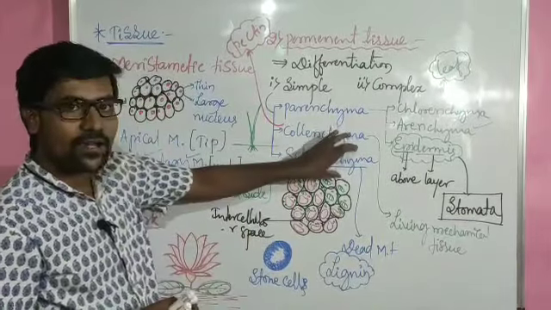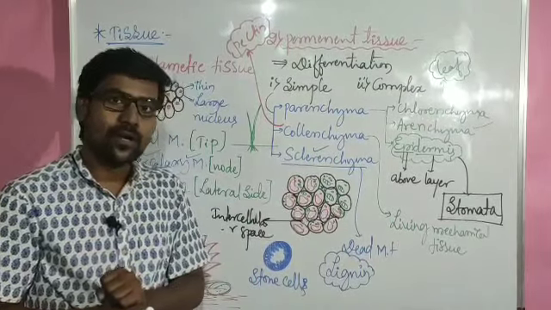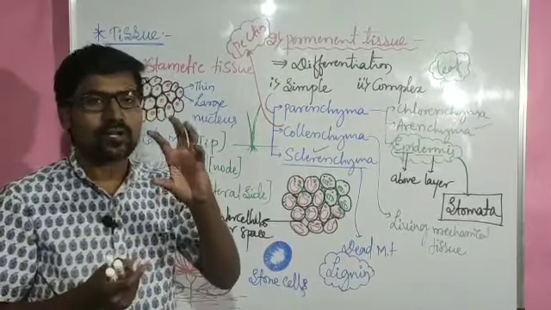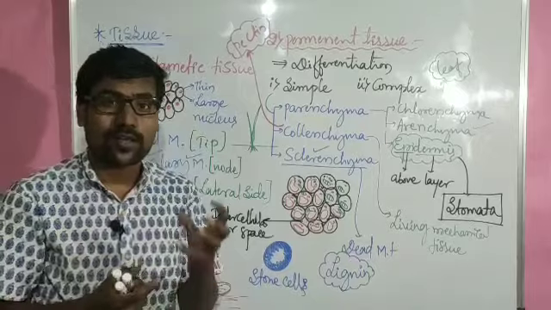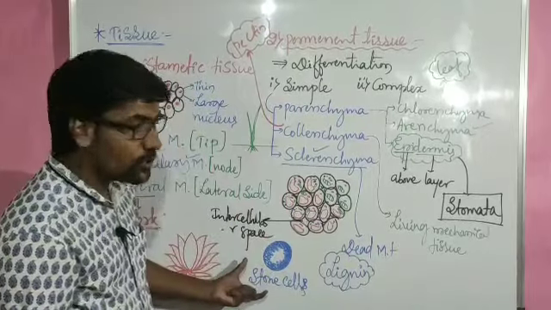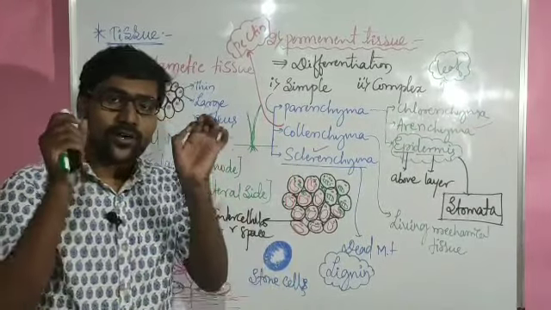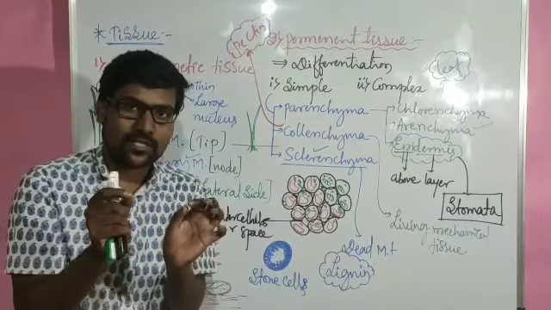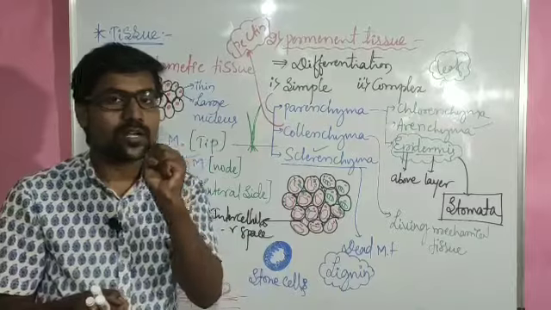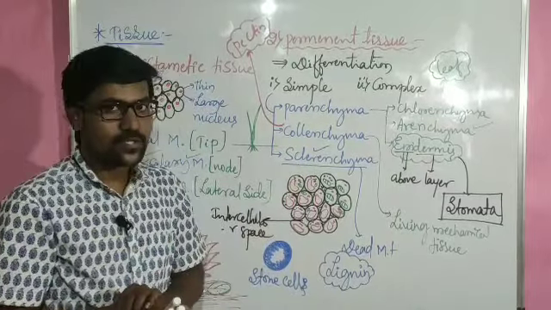Sclerenchyma is present in hard parts of the plant body. Say for example, consider the coconut shell of the coconut. That coconut shell is very hard. Why? Because it is made of stone cells, and stone cells are nothing but sclerenchyma cells. Not only there, wherever the part is hard, such as seed covering, nut covering, or fruit covering, those are a little bit tough because they have sclerenchyma.